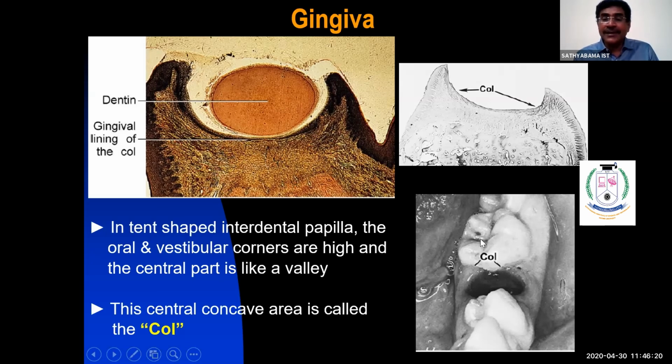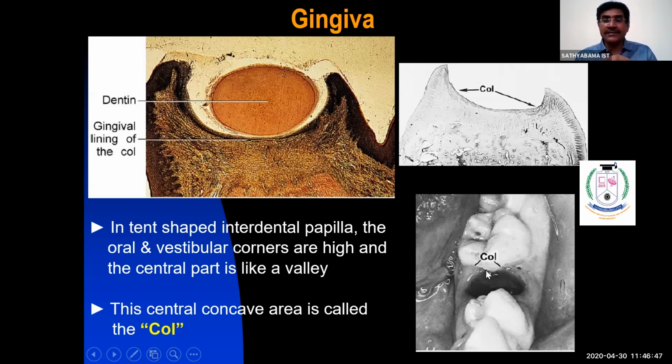That is called as the col. So the col has a pathological significance, because this area is vulnerable, more prone to gingival disease, periodontal disease. Understood? Col is nothing but a central concave area present in the interdental papilla. Okay, that is called as a col.